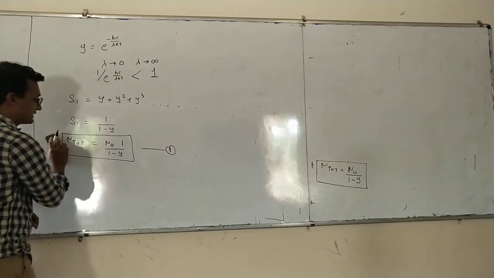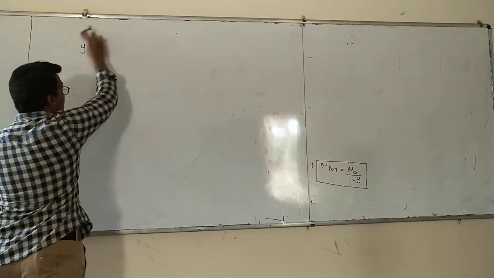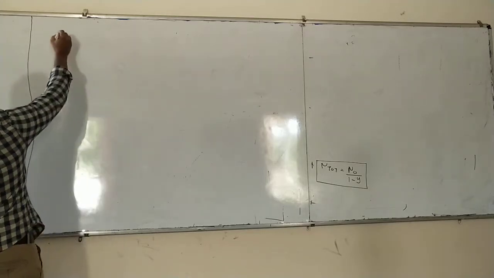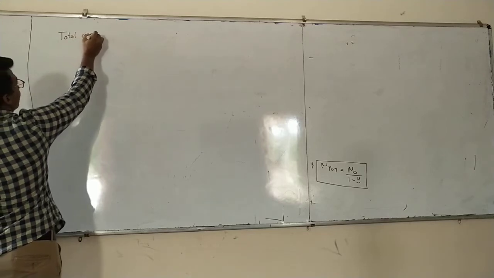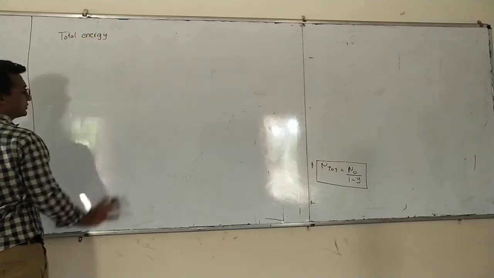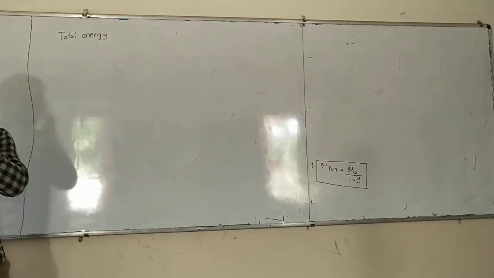Now the next thing we need to calculate, if you remember, is the total energy. How are we going to calculate the total energy?